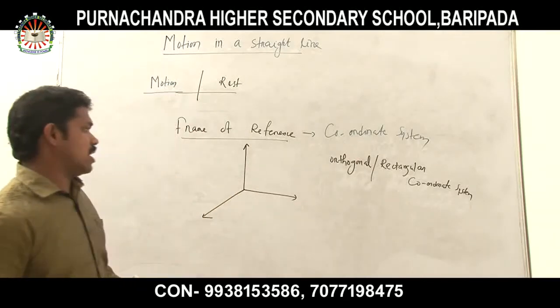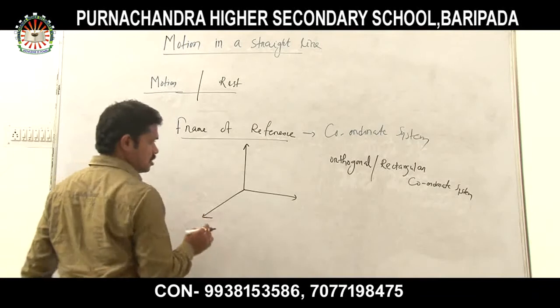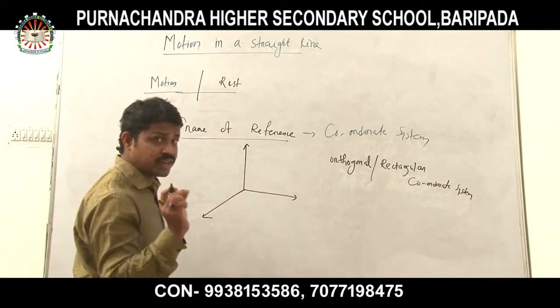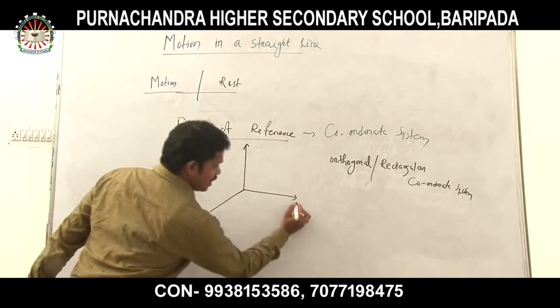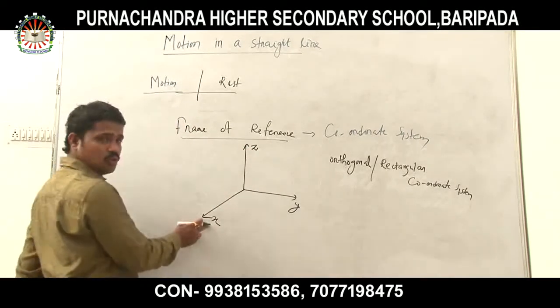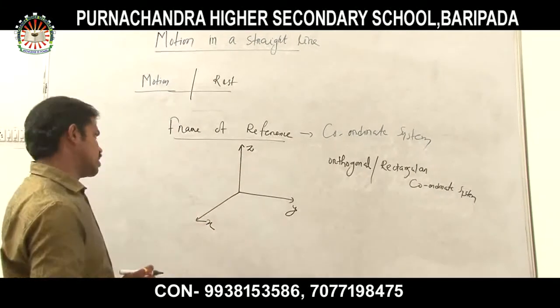Okay, orthogonal rectangular coordinate system. Let us discuss this. An orthogonal or rectangular coordinate system has how many coordinates? Look very carefully. There are three coordinates: one is x, one is y, and another one is z. So there are three main coordinates: x coordinate, y coordinate, and z coordinate.